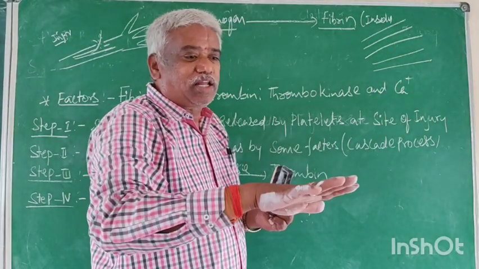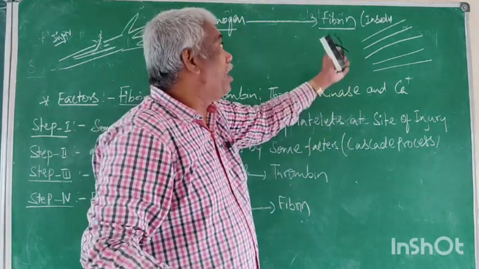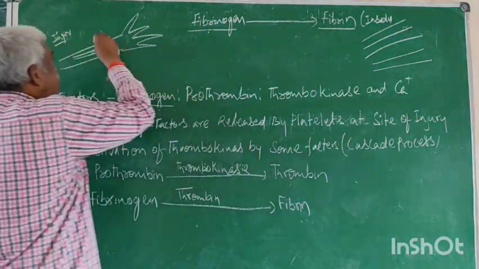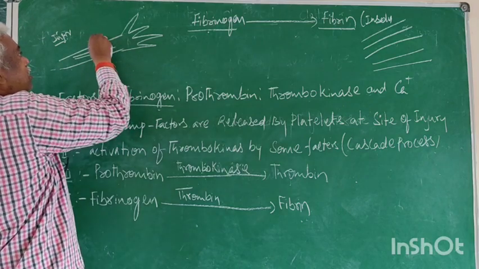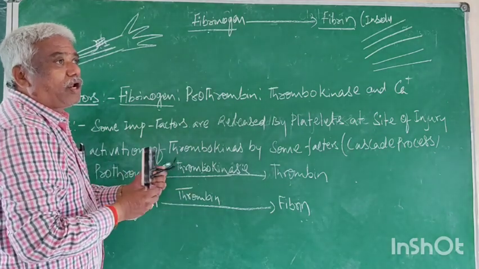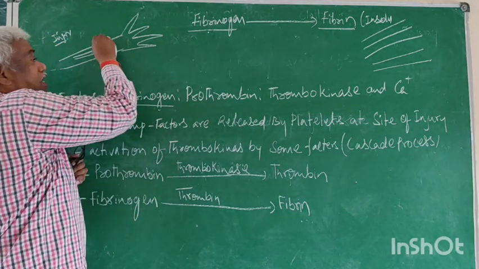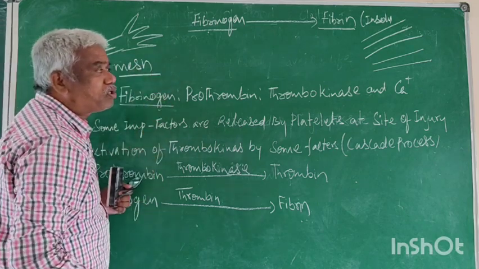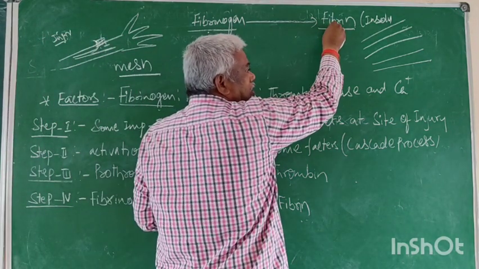Now the threads are formed. These threads are named fibrin. They are arranged like a net, a mesh. Who formed the mesh? Fibrin.